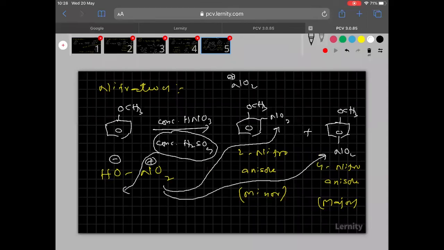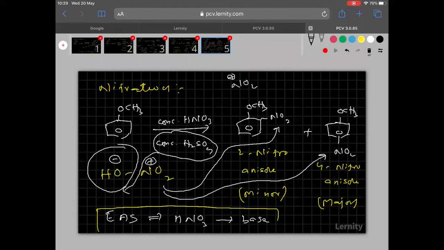Are you followed? Actually, HNO3 is an acid. Acid should liberate which ions? H plus ions. But here you see, acid is liberating which ions? OH minus ions. So remember everyone, in all electrophilic aromatic substitution reactions, HNO3 acts as a base. Remember everyone. Please copy it.